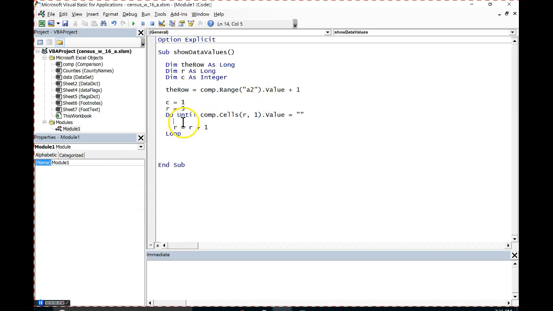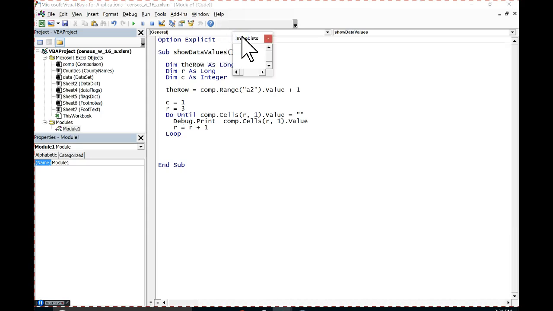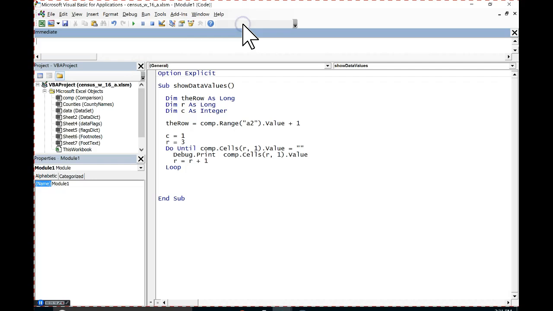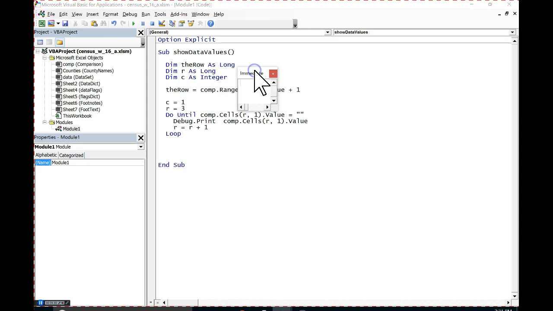Okay, so just to test the loop out, I'm going to do a debug.print of that value. And again, the whole purpose here, the only reason I'm printing that at this point, is so I can take a look at how this loop is working.